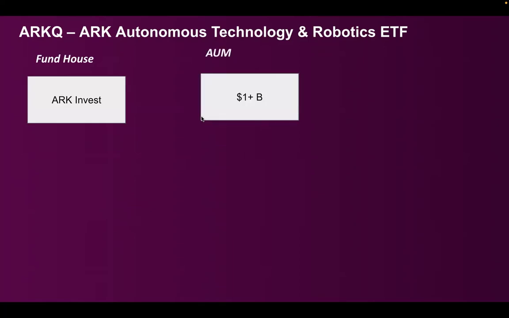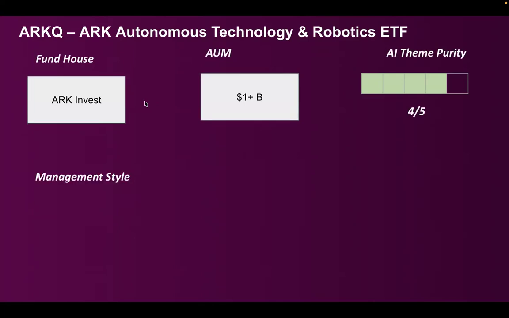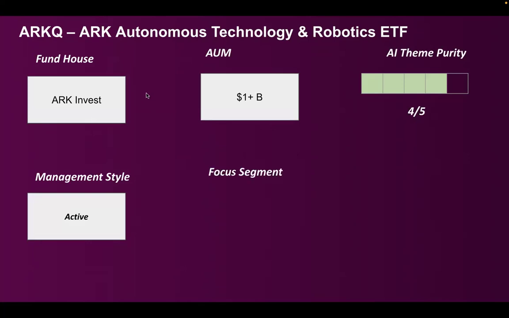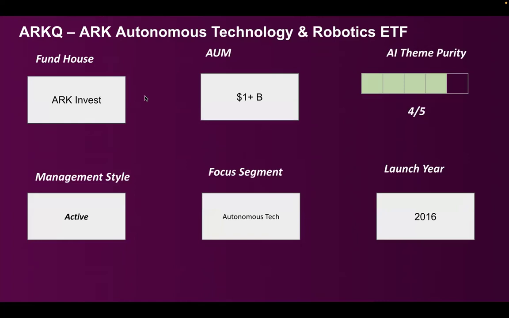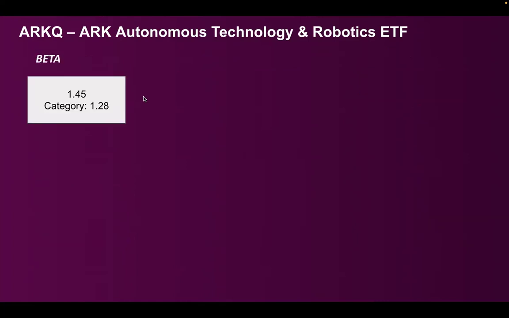So fund house AUM is $1 billion plus. You'd rate it 4 out of 5 in terms of AI theme purity. Management style is active. Focus segment is autonomous tech. Launched way back in 2016.